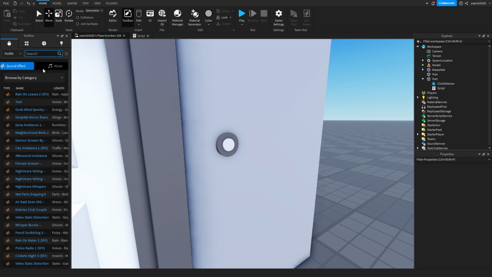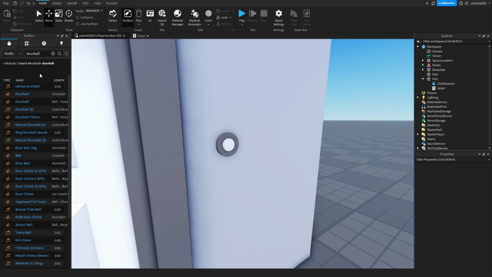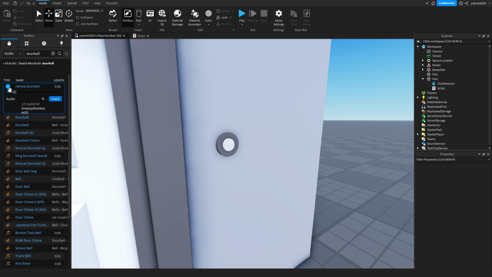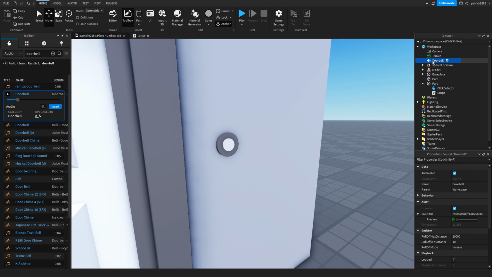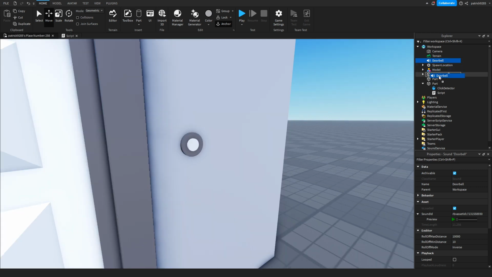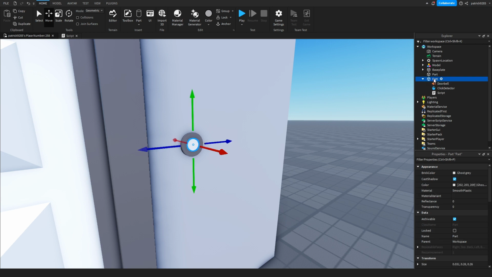And now we will type doorbell. Here, this one. Perfect. Let's click insert. And here we have it in the Explorer. Let's move it inside this part. And now we can script.